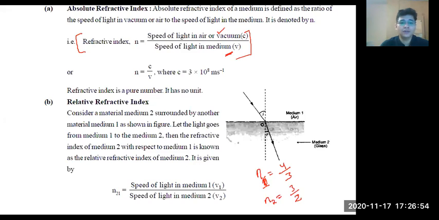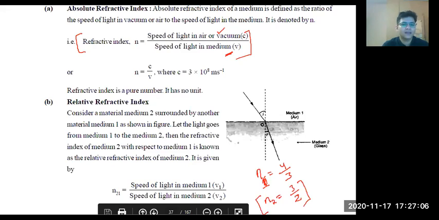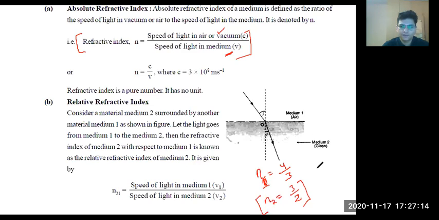Very good. Because we know that if refractive index is more, think about it. Think about what mistake some of you are doing. This medium will not be rarer. Why? Tell me. If N2 is more, refractive index is more, what does it mean? It means the speed of light in that medium is more or less?